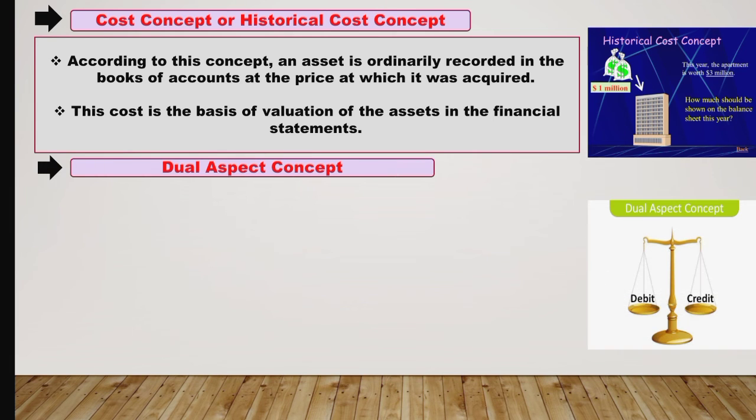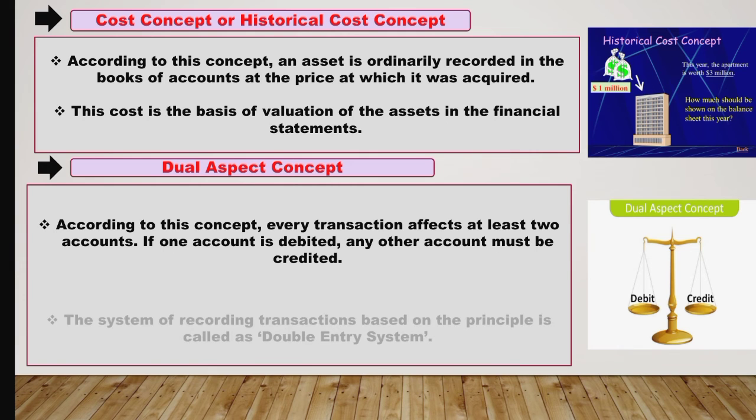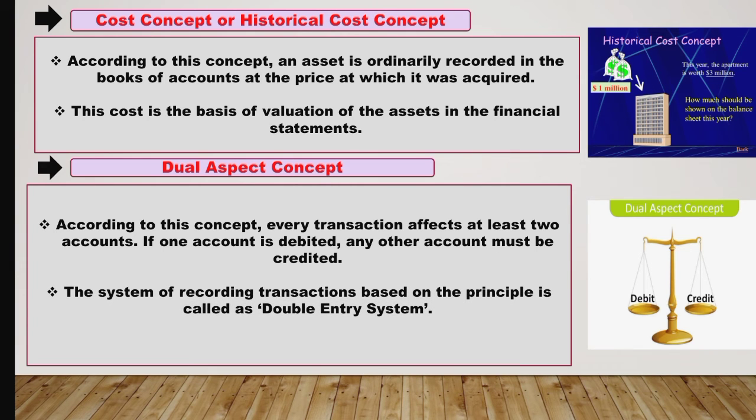Next is dual aspect concept. According to this concept, every transaction affects at least two accounts. If one account is debited, any other account must be credited. So the system of recording transactions based on this principle is called the double entry system. It is because of this concept that the two sides of the balance sheet are always equal.